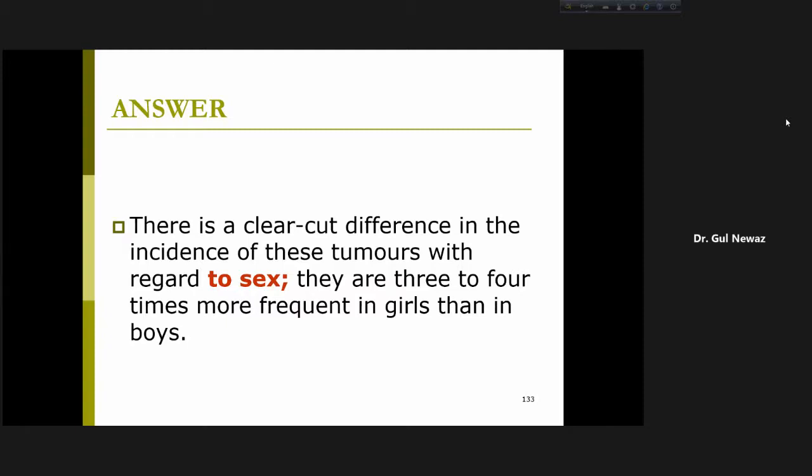So this is the end of today's class. Next, we will discuss about 4 to 8 week, and we will complete the embryonic period. And then, inshallah, we will go for the pharyngeal arches, that is pharyngeal apparatus.